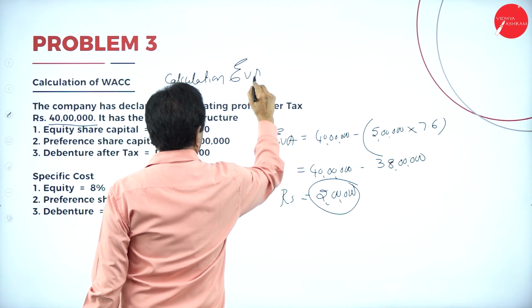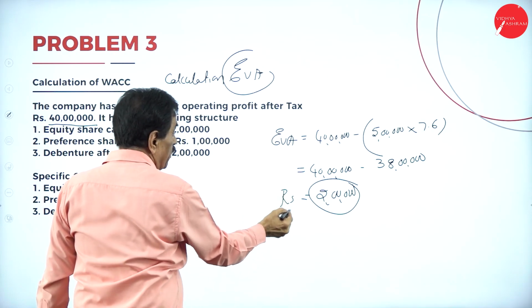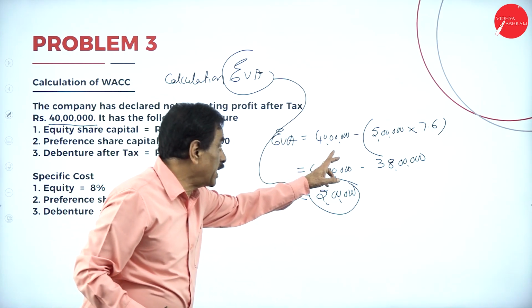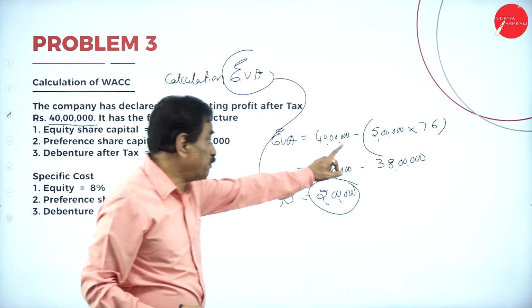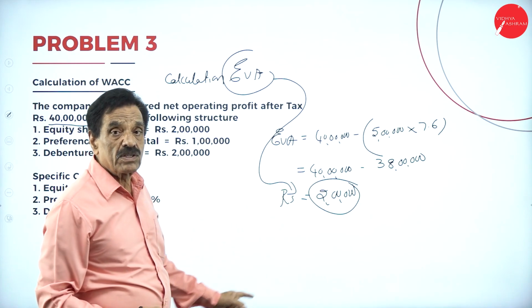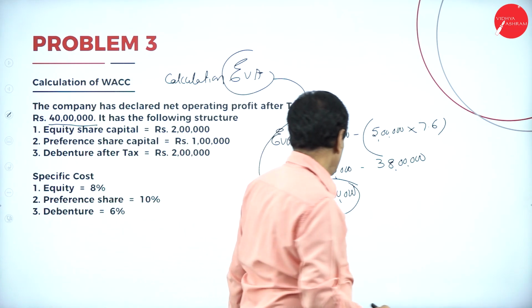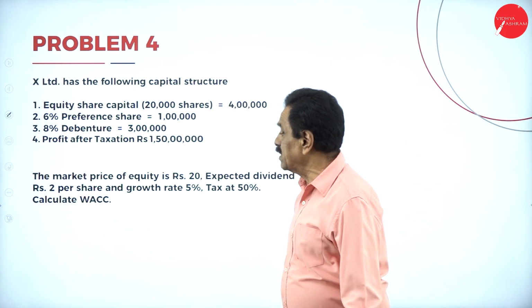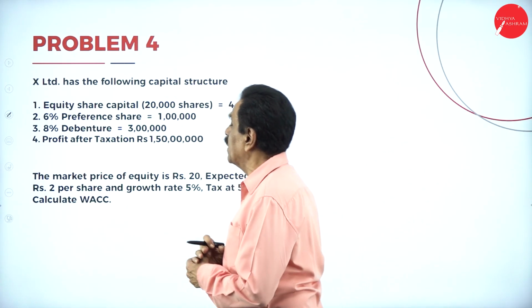Economic value added. Your EVA is how much? 2 lakh. Profit after taxation 40 lakh. Your capital employed is 5 lakh into 7.6, which is 38 lakh. It works out to 2 lakh. So you understand this one? Then regarding this next one, you must be very careful.